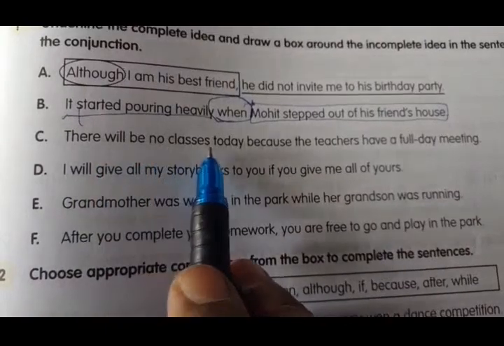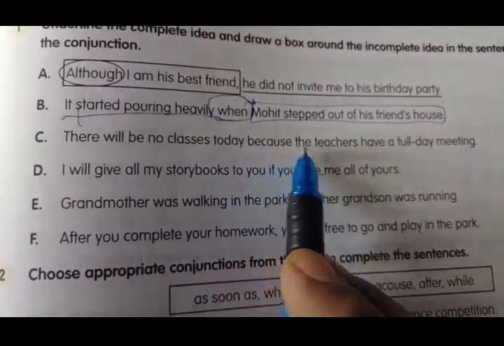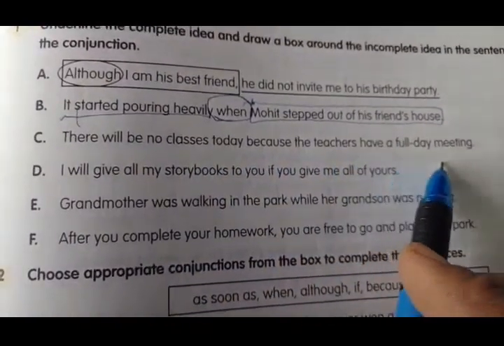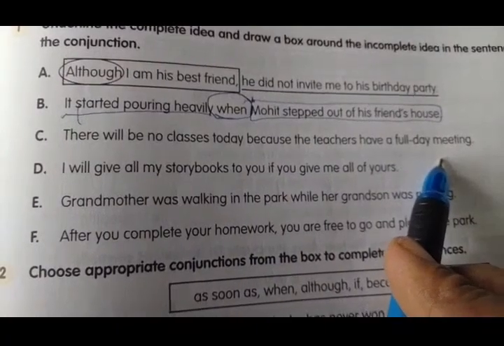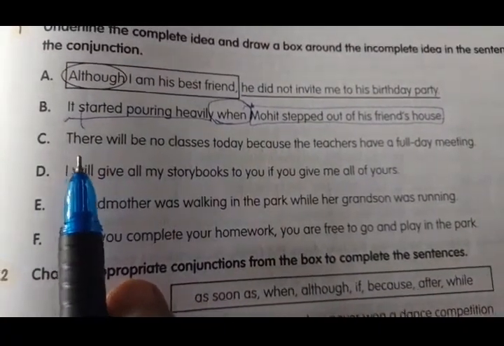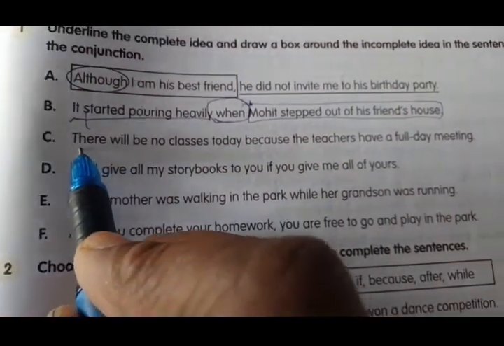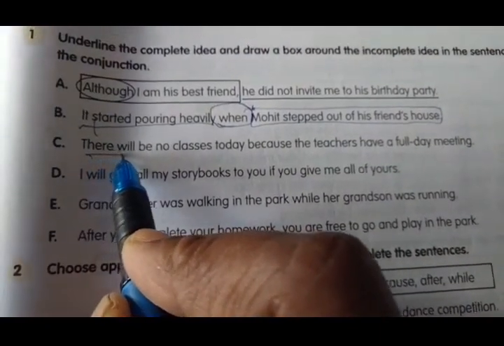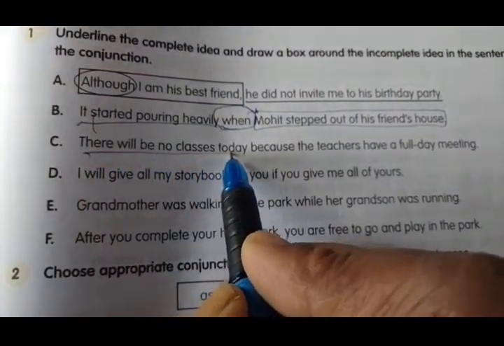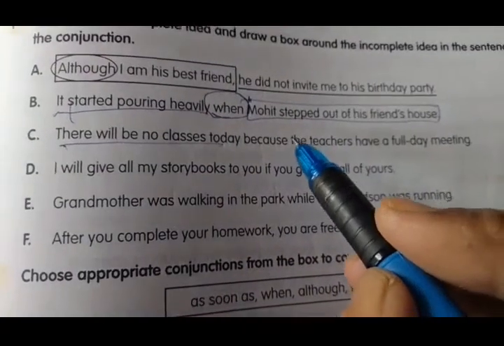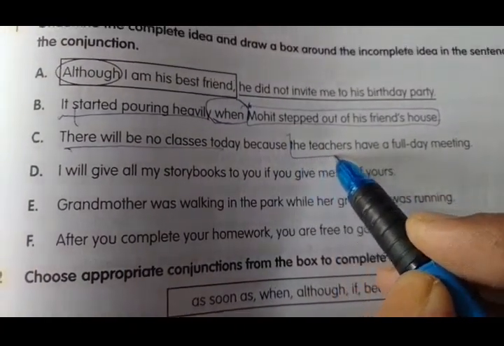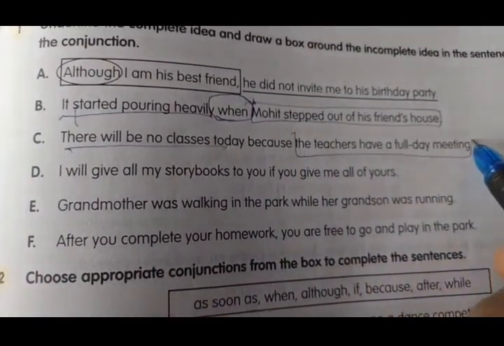There will be no classes today because the teachers have a full day meeting. What is the complete idea here? This is the complete idea: there will be no classes today. And the incomplete idea is the teachers have a full day meeting.